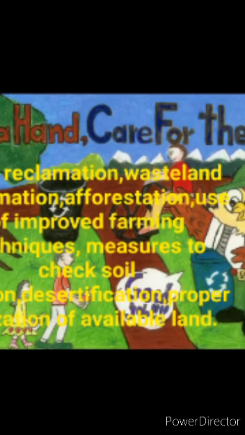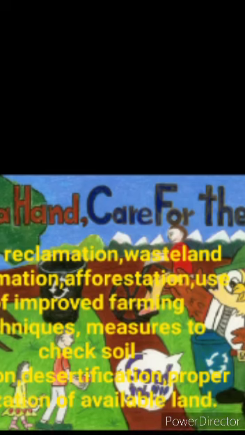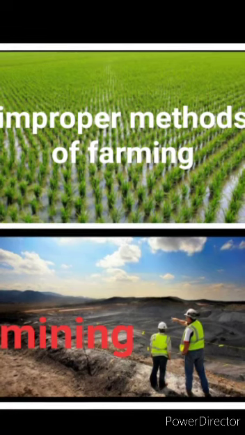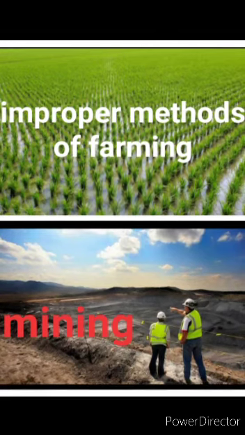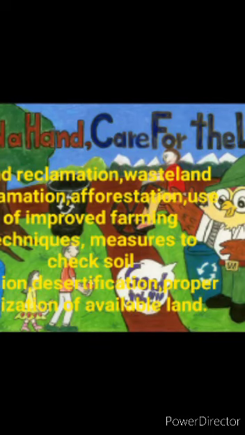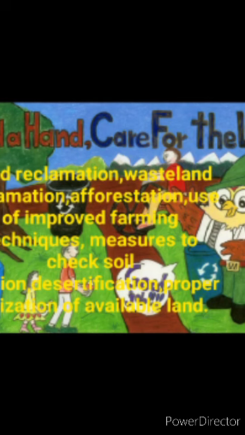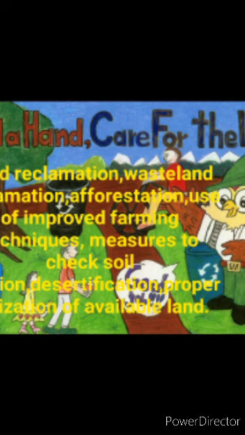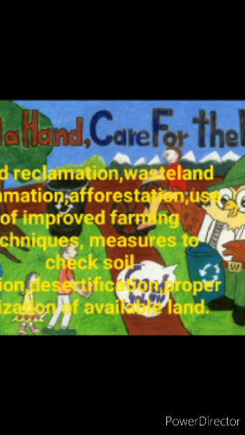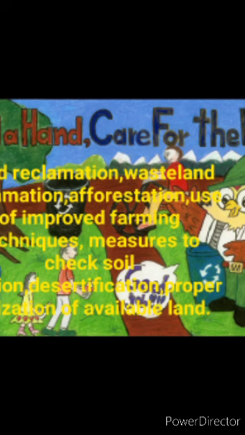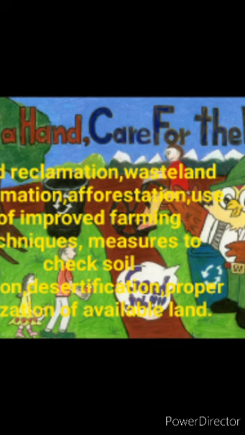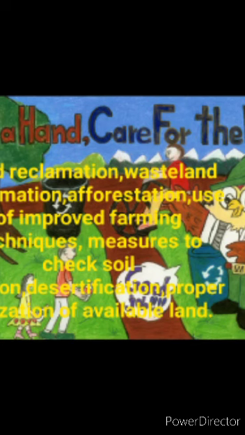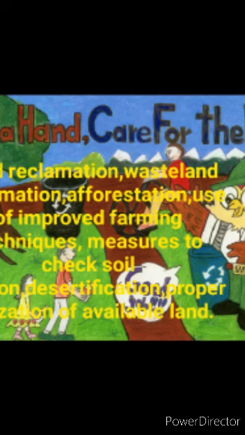With a land area of only about 29% all over the earth, we need to plan our land use very carefully and skillfully. Improper land use such as farming of marginal lands and mining activities leading to soil erosion must be avoided. We must ensure that this delicate resource does not get converted to bad lands. It is necessary to plan a proper utilization of the available land. Land reclamation, wasteland reclamation, afforestation, use of farming methods and measures to check soil erosion and desertification are some of the important ways to conserve land resources.